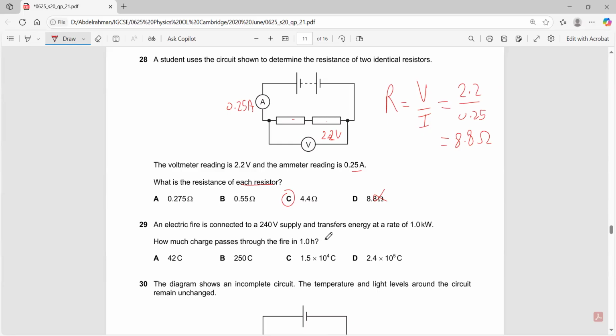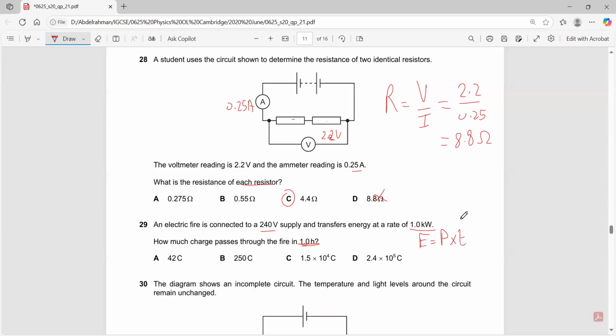How much charge passes in 1 hour? What do I have? I have the voltage, the power, and the time. Can I find the energy? Yes. Energy equals power times time.